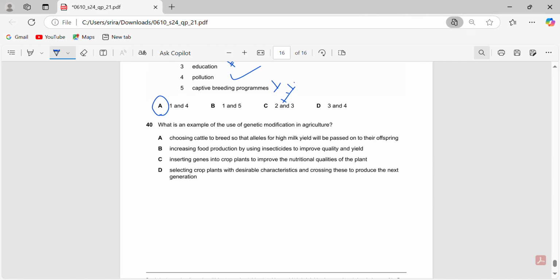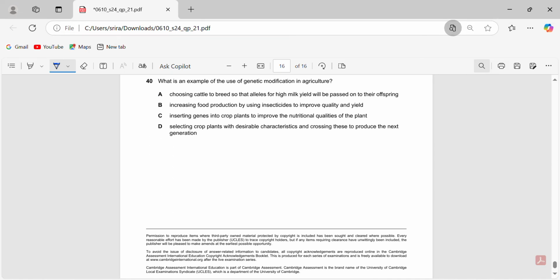And 40. Last question. What is an example of the use of genetic modification in agriculture? Choosing cattle to breed so that alleles of high milk yield will be passed on to the offspring. That is not genetic modification, that's just artificial selection. So that's wrong.